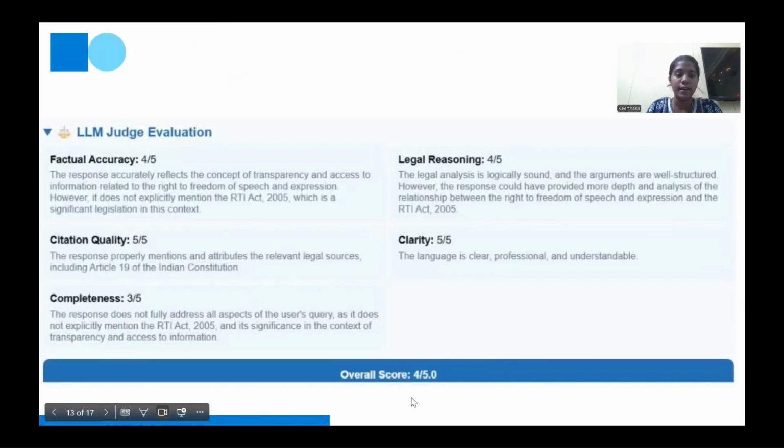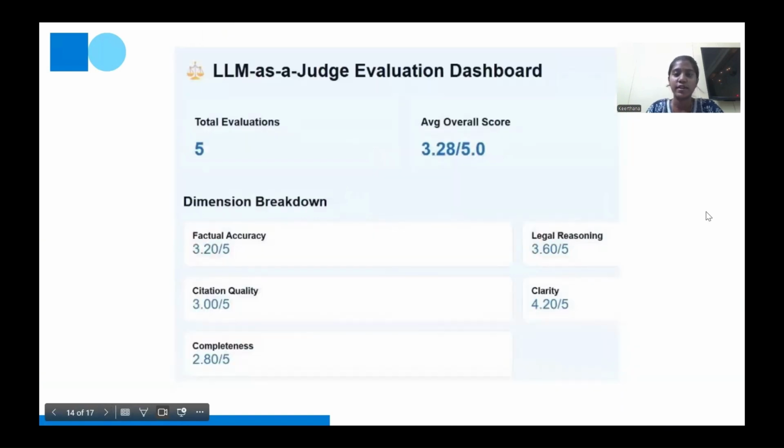Next is the LLM as judge evaluation. As we know, it evaluates on factual accuracy, legal reasoning, clarity, citation quality, and completeness. It scores each one out of 5. Factual got 4 out of 5, etc., and the overall score is 4 out of 5. This is the LLM evaluation dashboard. The earlier picture shows only one query or one question, but this shows the overall performance.